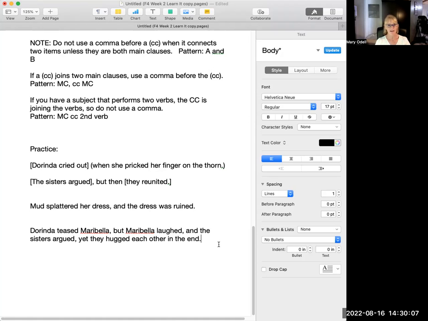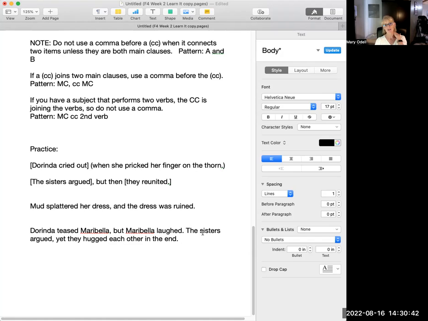So a better way to write this is to make more than one sentence. Maybe two groupings of main clauses. Let's just do it this way. Dorinda teased Marabella, but Marabella laughed. Okay, those kind of go together. Then we'll start a whole new sentence here. The sisters argued, yet they hugged each other in the end. So same thing, main clause here, comma, coordinating conjunction.